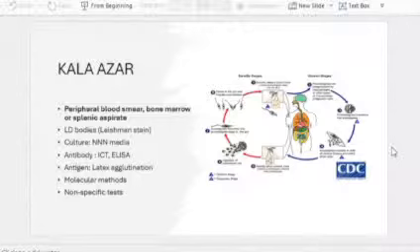Okay, and it's a reticuloendotheliosis. So peripheral blood smear, bone marrow, or splenic aspirate can be taken. And the tests are also a bit different. Remember, it's the amastigotes or the LD bodies that can be seen under the microscope. We stain the peripheral blood smear with Leishman stain. You stain the bone marrow aspirate with Leishman stain. You can see the LD bodies. And culture is done on NNN media. Then there are the other methods. So remember, this is how we have to proceed when it is a question on Kala Azar.